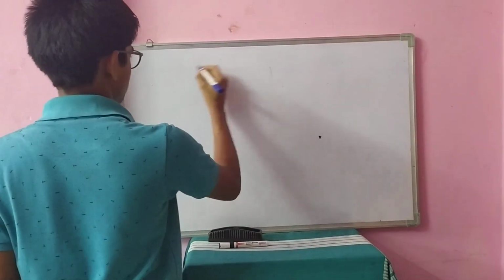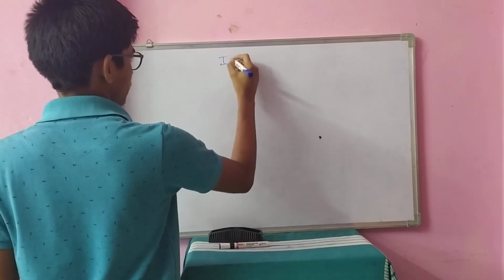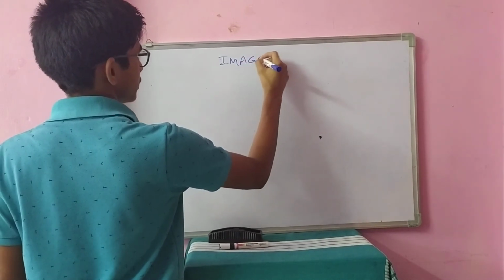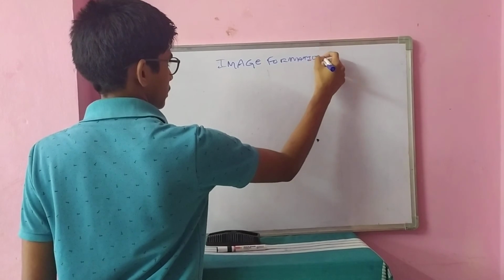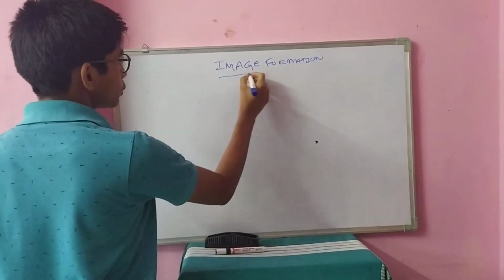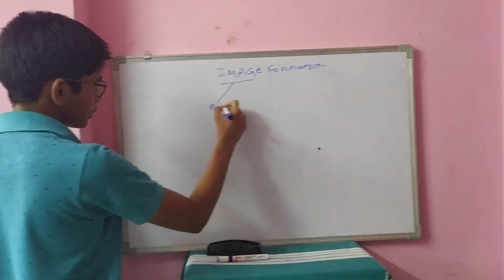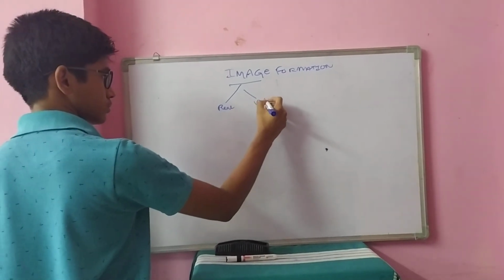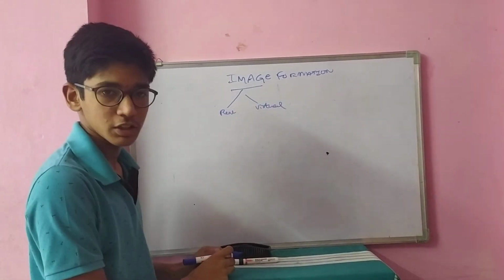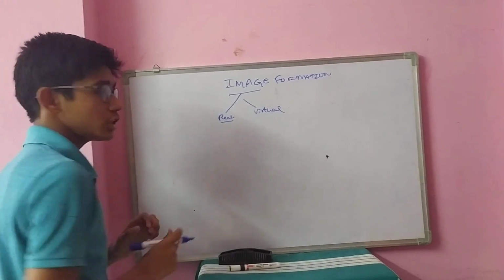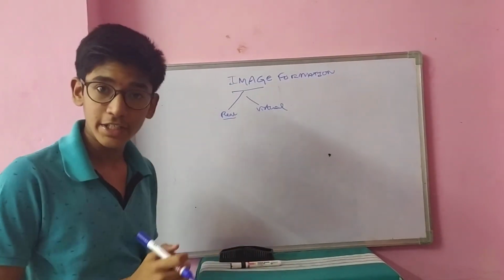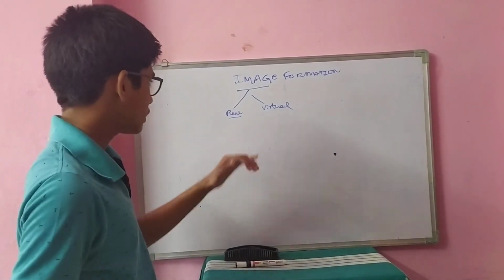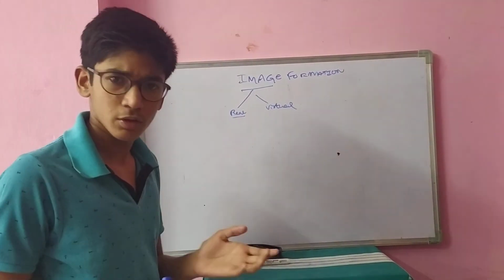Now, firstly, I am discussing image formation. There are mainly two types of images, real image and virtual image. Okay? Real image and virtual image. A real image is the image in which the reflected rays actually get intersected to form an image. But in the case of a virtual image, they don't get intersected.